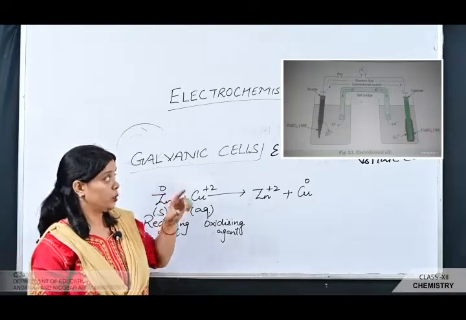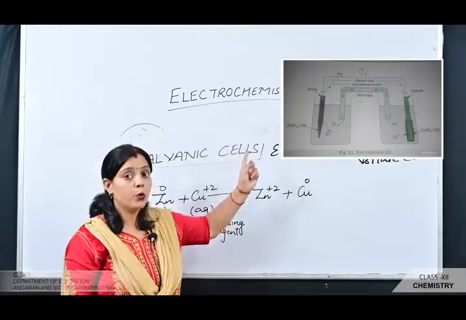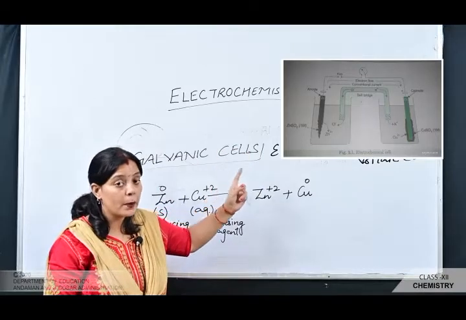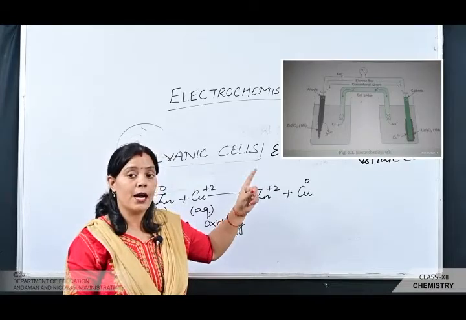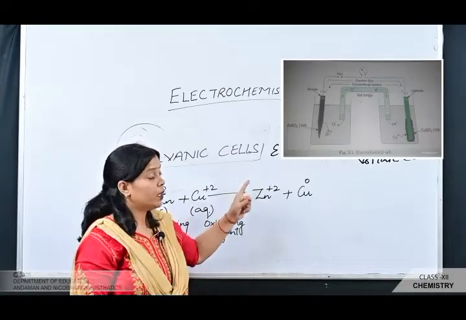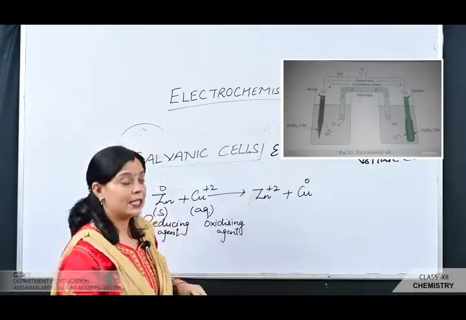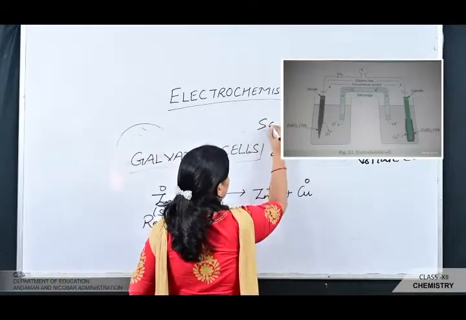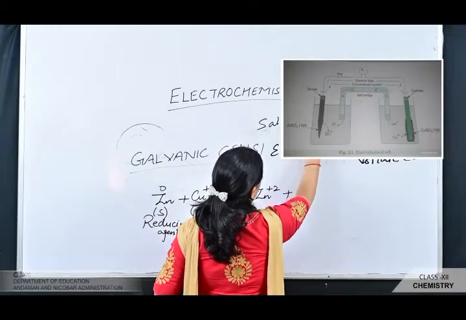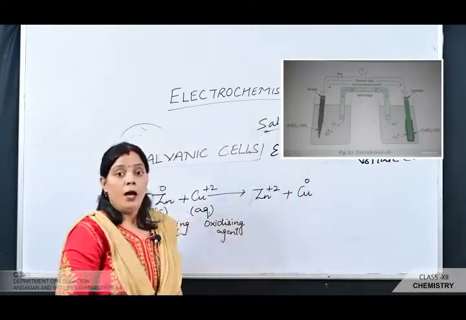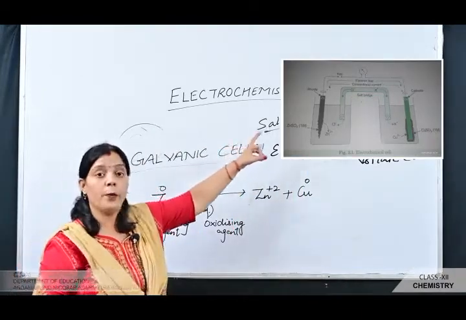The two solutions you can see on the board, the solution of copper sulfate and the solution of zinc sulfate, are joined by an inverted U-shaped tube that is named the salt bridge. Okay, how is the salt bridge prepared?